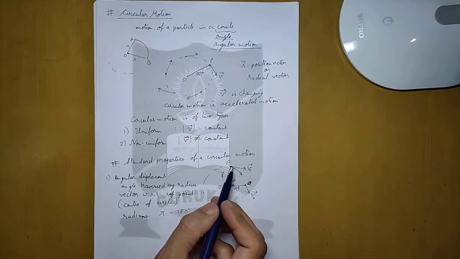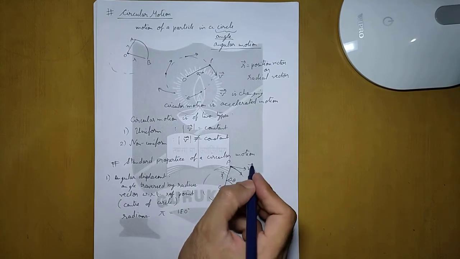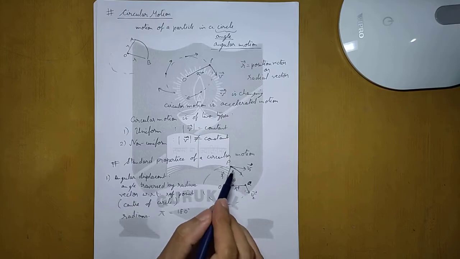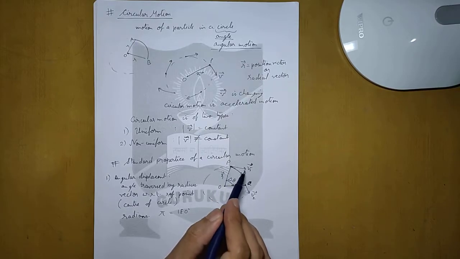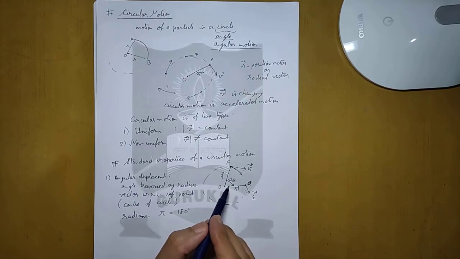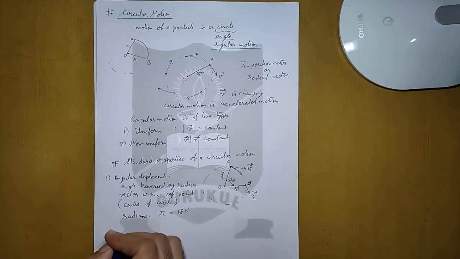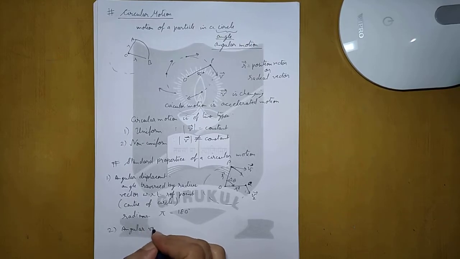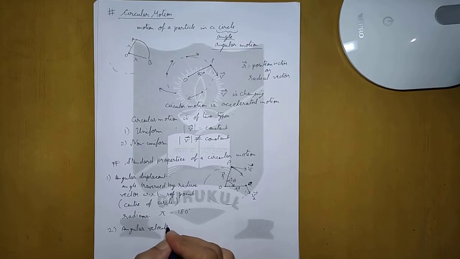Similarly, apart from linear velocity, we will have angular velocity also, because of linear displacement there will be linear velocity, and because of angular displacement there should be some angular velocity. So the second parameter is angular velocity.